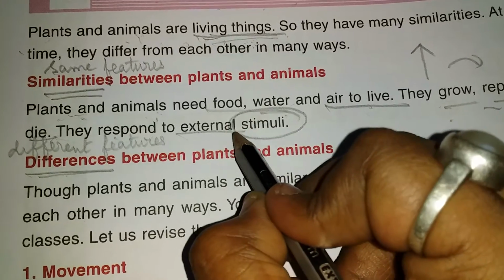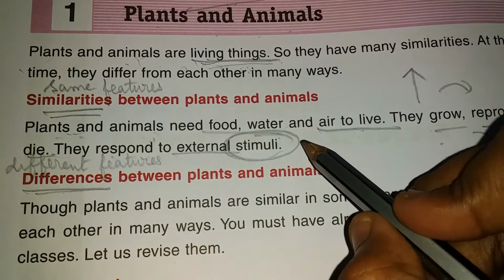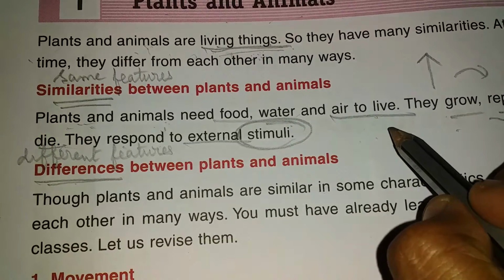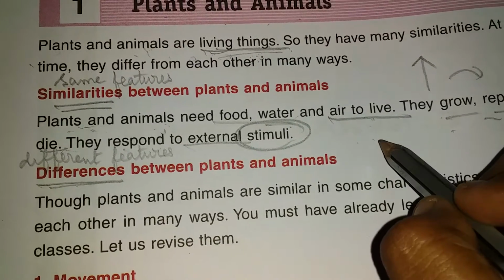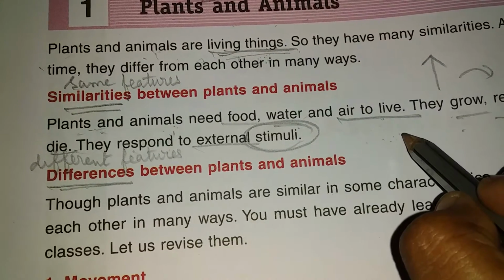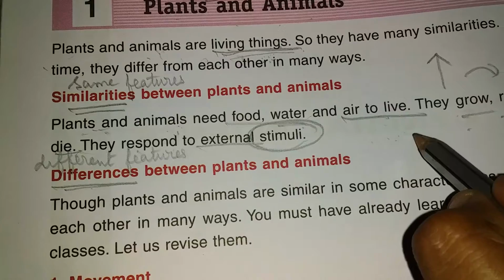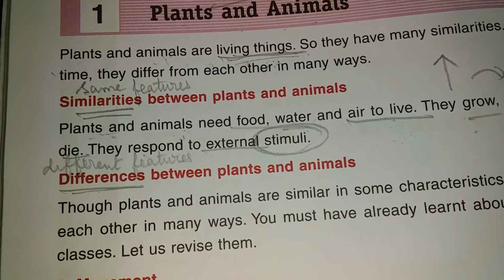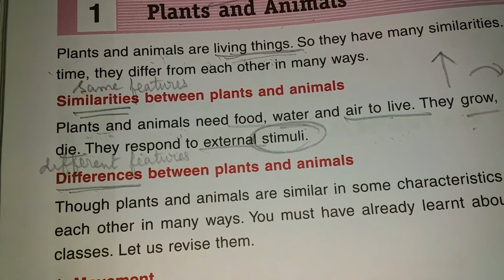What do you mean by external stimuli? Such as, for example, your mom has taken a bowl of water and put it over the gas. Now suddenly your mom has again covered the bowl. The water was boiling inside the bowl.